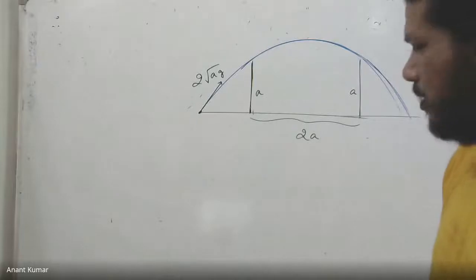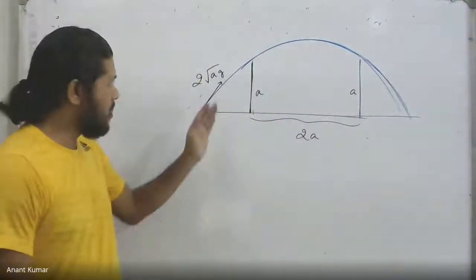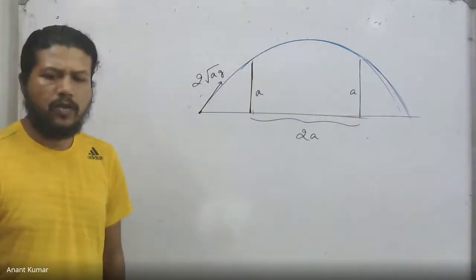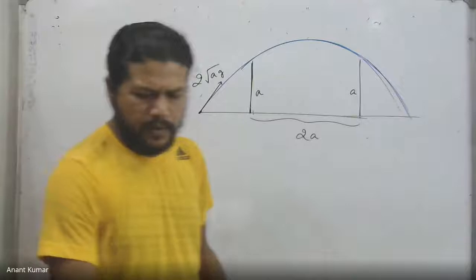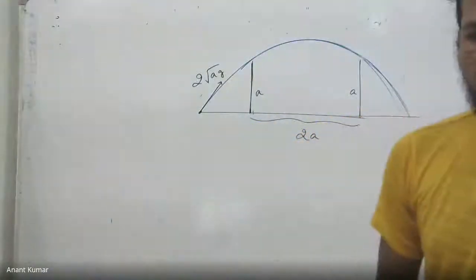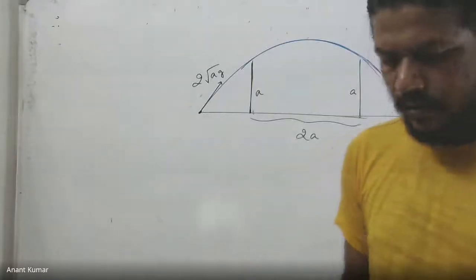Theta is not given, but the question says it has been thrown in such a way as to just clear the two walls. Let me check the question again.